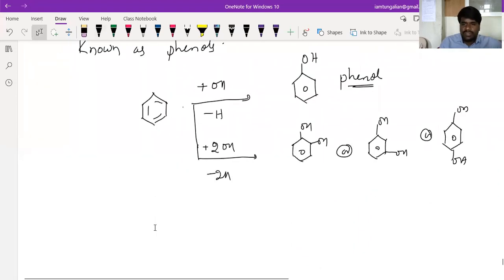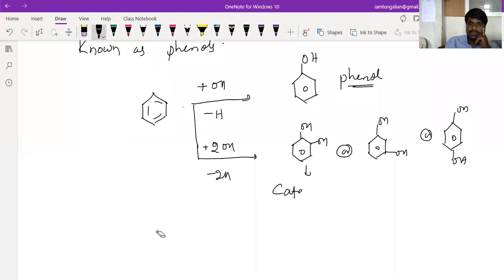So something like this. What is the name of this compound? Suppose I take a compound like this. This is called 1,2-dihydroxybenzene. Or commonly, the common name of this compound is catechol.